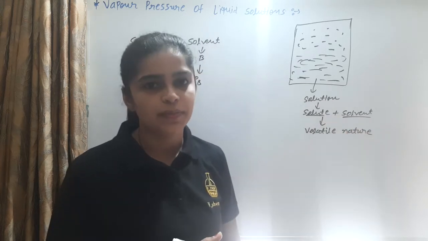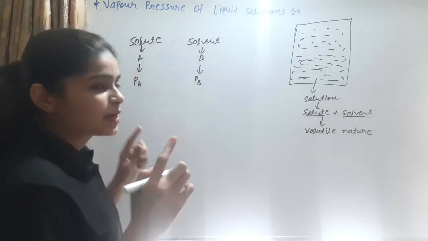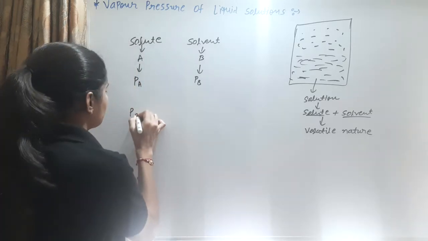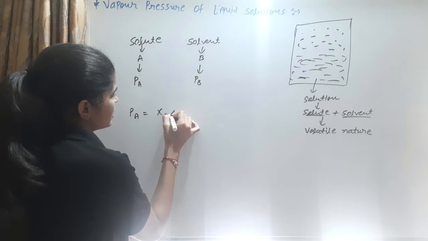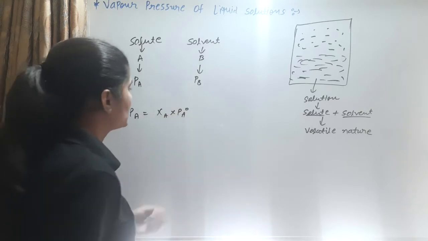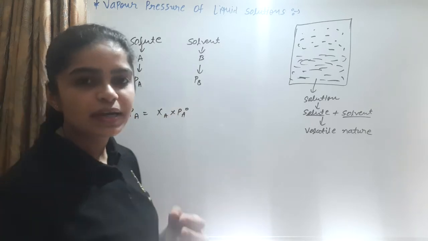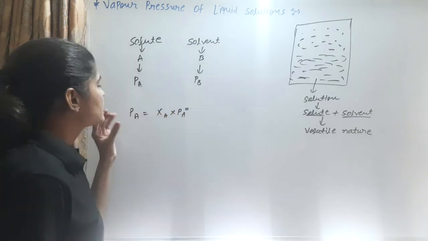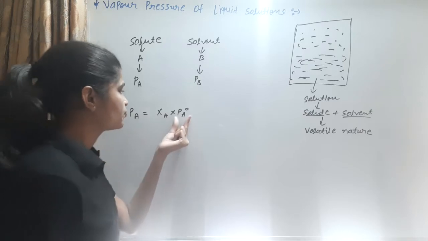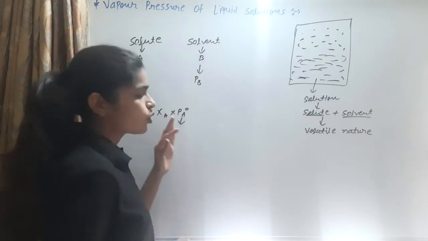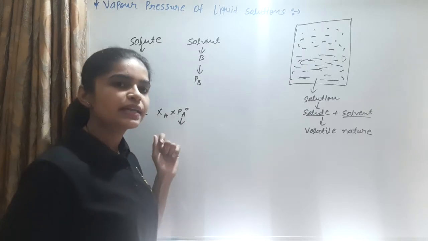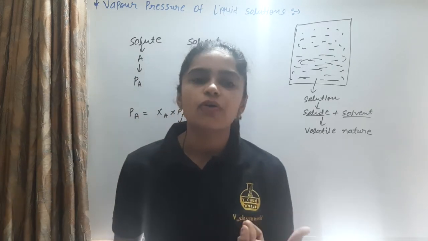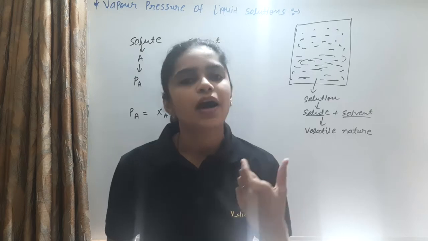At a given temperature, the partial pressure PA is equal to XA into PA0. So we can say that at a given temperature, for a volatile liquid, its partial pressure PA is equal to the product of the vapor pressure of the pure component and its mole fraction. This statement is known as Raoult's law.